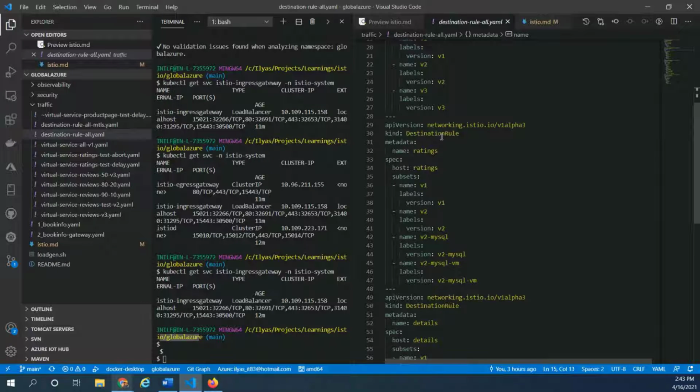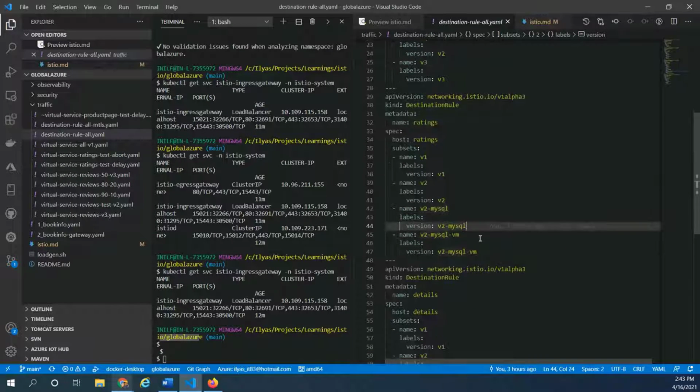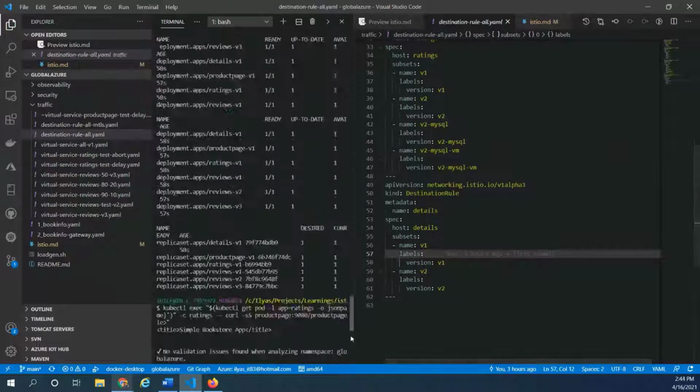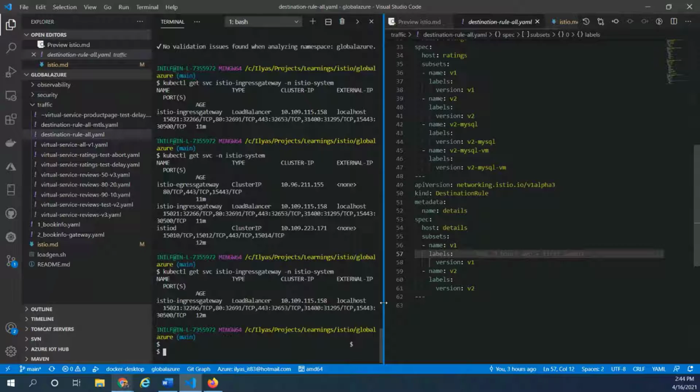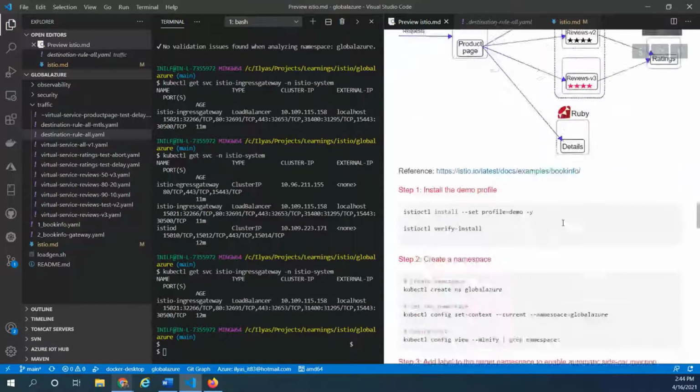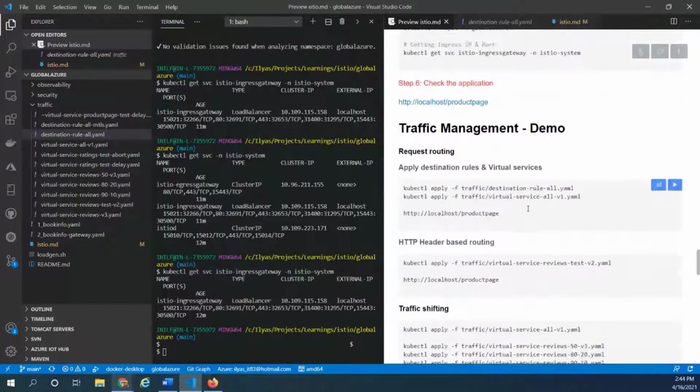And here I have another destination rule, which redirects to multiple different versions of ratings, right? Here there are a few dummy items. There are no containers for these, but this is just to give us an idea. So this destination rule will define what call will go to what microservices. And in order to create this, I will simply copy and paste that particular command to deploy our destination rules.